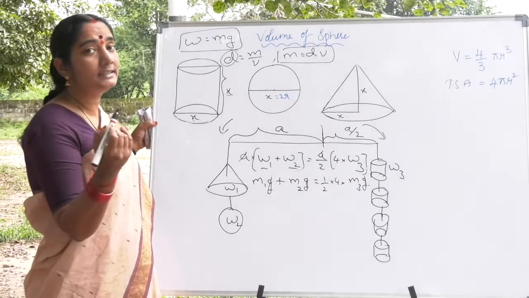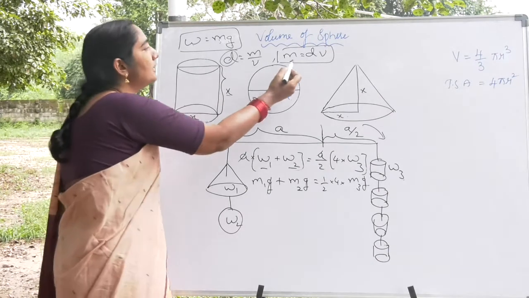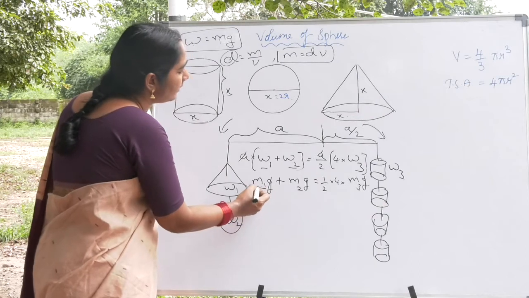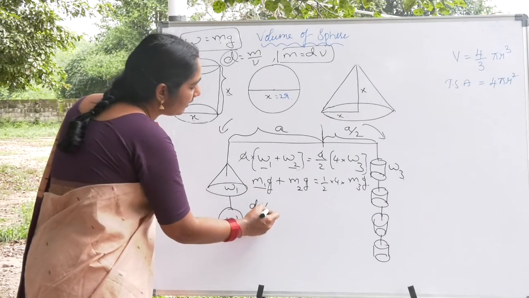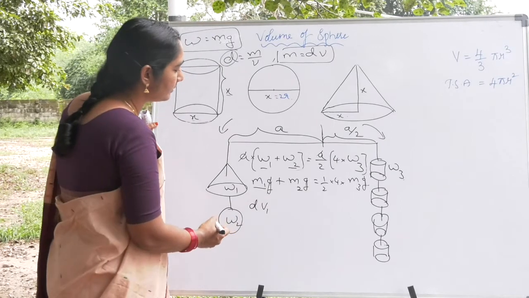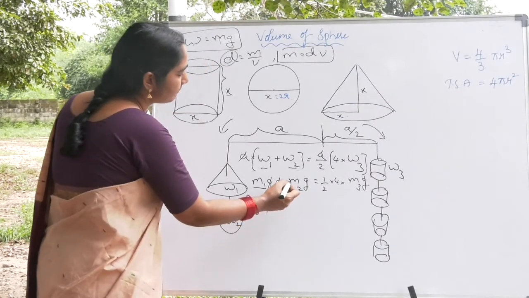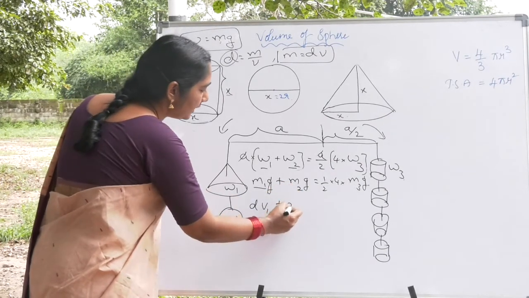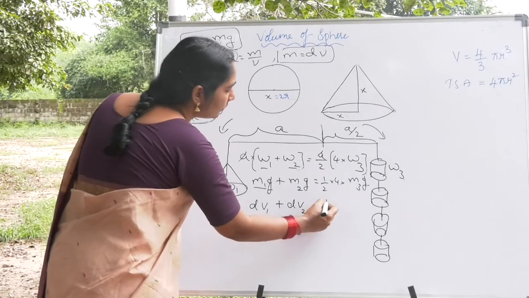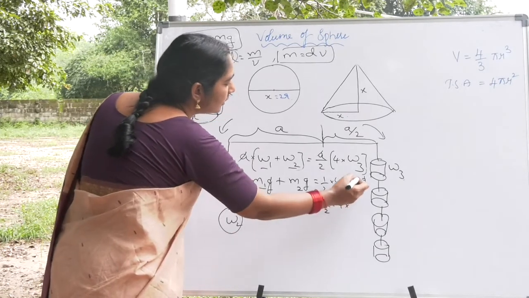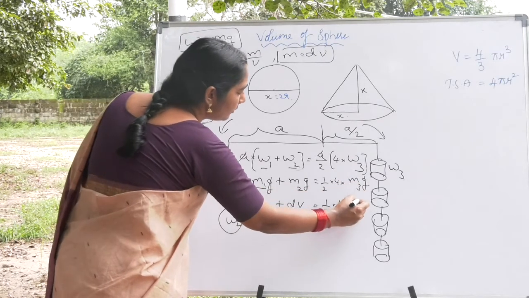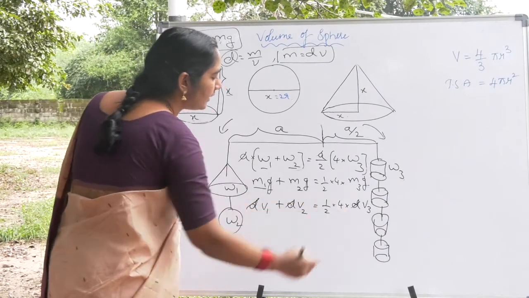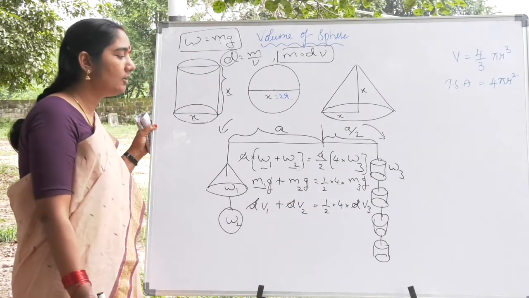Now we know that densities are the same in all cases. So mass is equal to density into volume. So M1 I can write as D into V1. Please try to understand, my dear friends. Plus M2 is nothing but D into V2, is equal to half into 4 into M3, which is nothing but D into V3. Here densities are the same everywhere, so I can remove the density quantities. Now I think you understood.